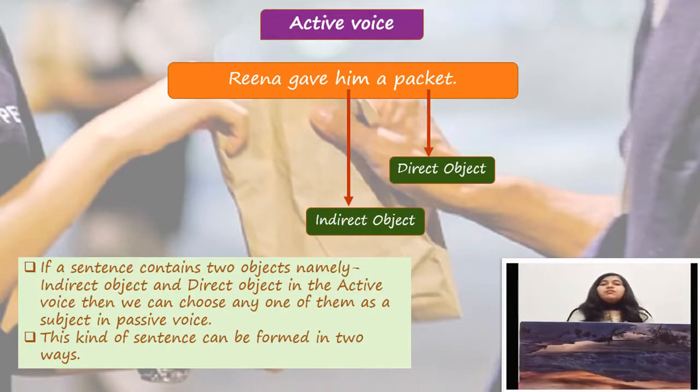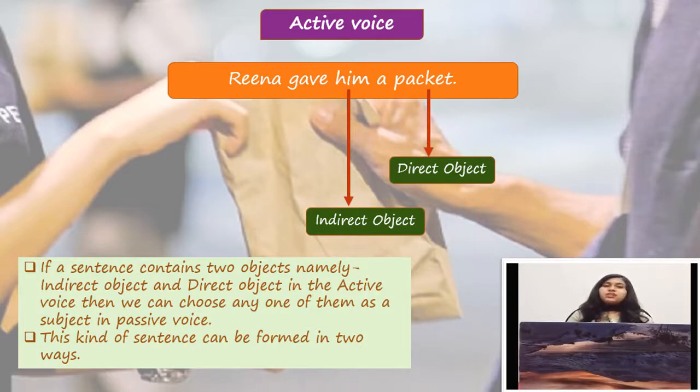So if we have this kind of sentence, then how will we change this kind of sentence into the passive voice? So the rule is, if a sentence contains two objects, namely indirect object and direct object in the active voice, then we can choose any one of them as a subject in passive voice.